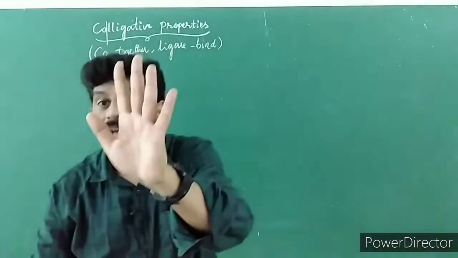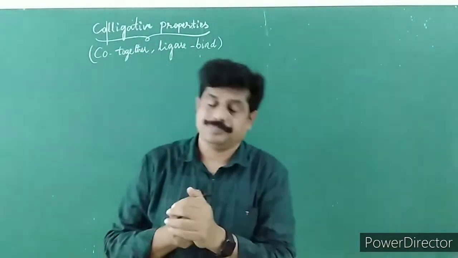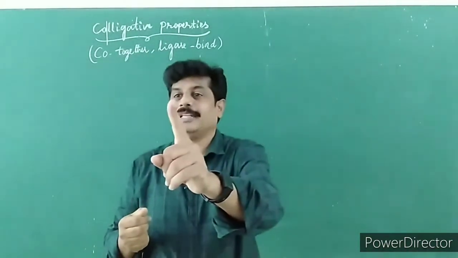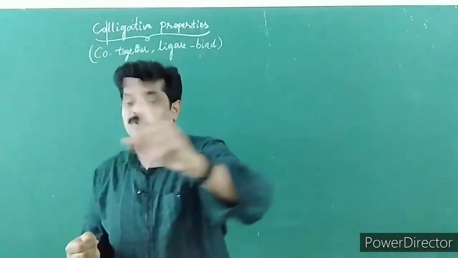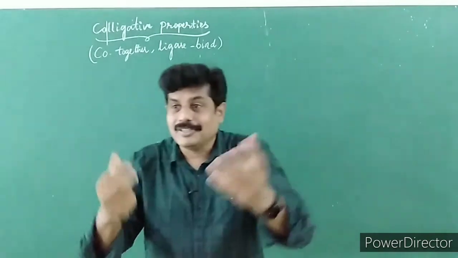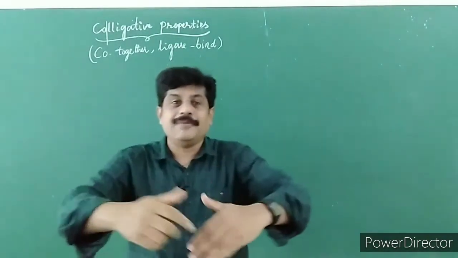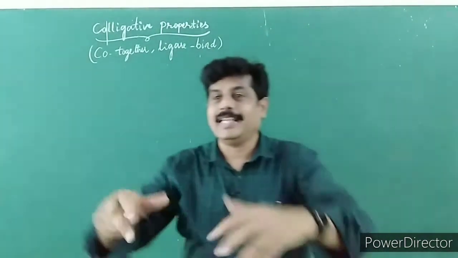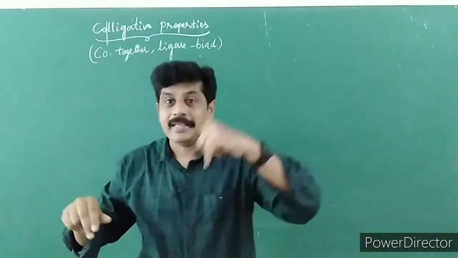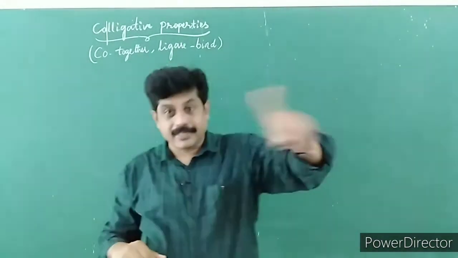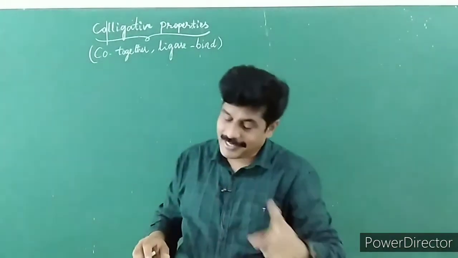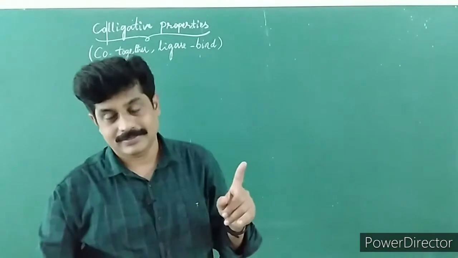And the fifth and last condition of colligative property is that colligative property is directly proportional to molality. In other words, any property which is directly proportional to molality is a colligative property. I'll repeat again. Any property which is directly proportional to molality is a colligative property.